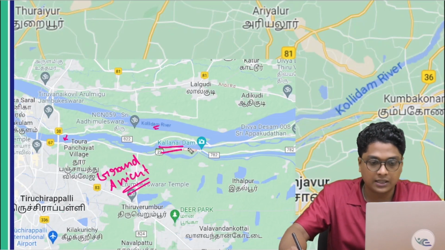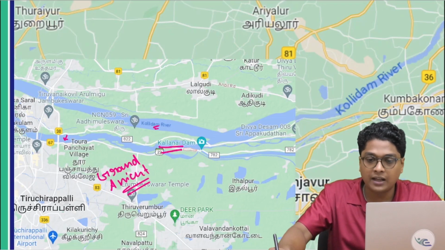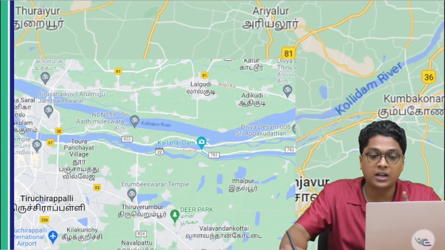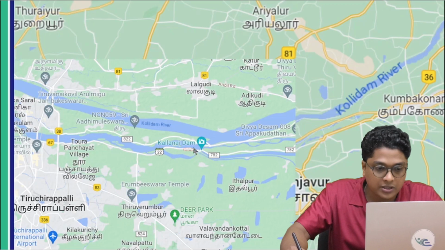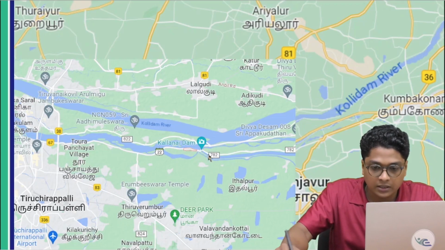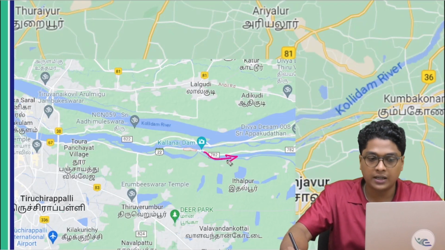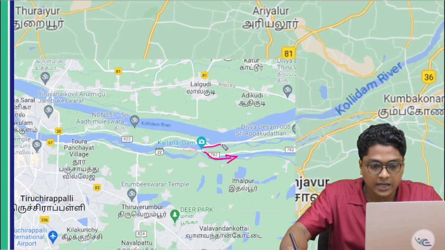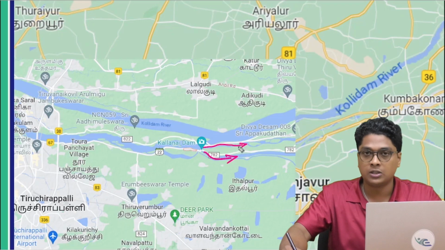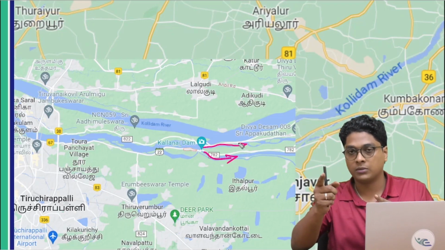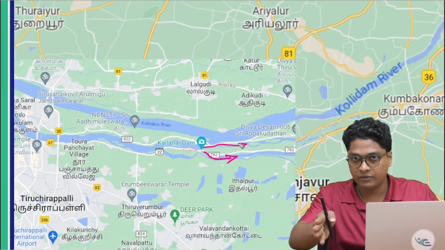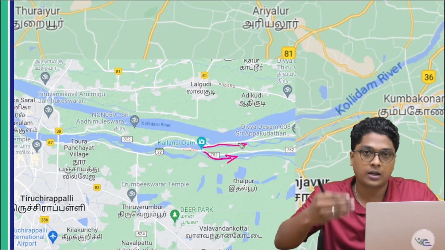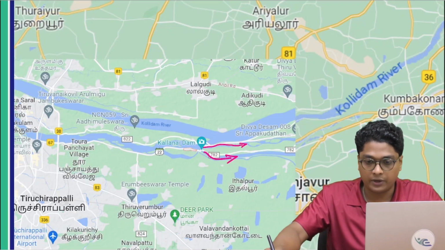Now from this region, okay, the Vennar river is originating. The Vennar river is originating from this location, and the one towards the bottom, the south one, will be the Vennar river, and this stream is the Kaveri river. So Kaveri initially split into Kolli Dam, and the Kaveri was going further. Then again it is split into Kaveri and the Vennar river.